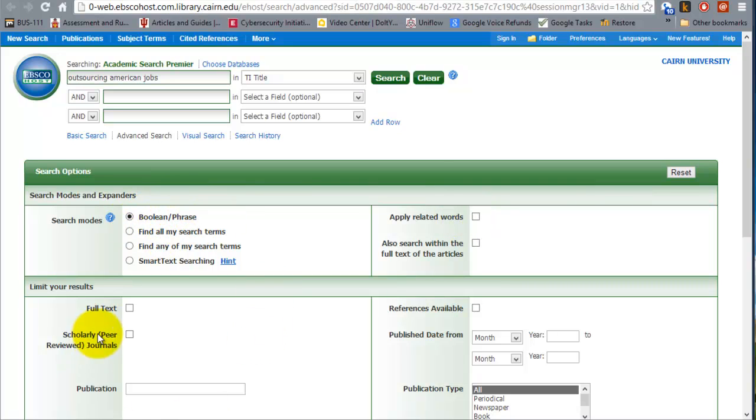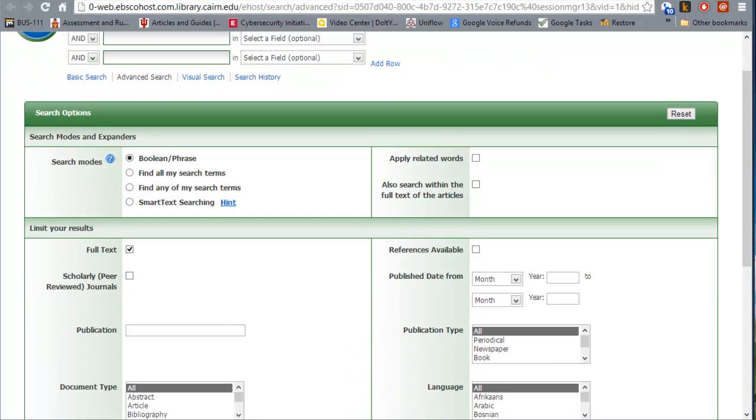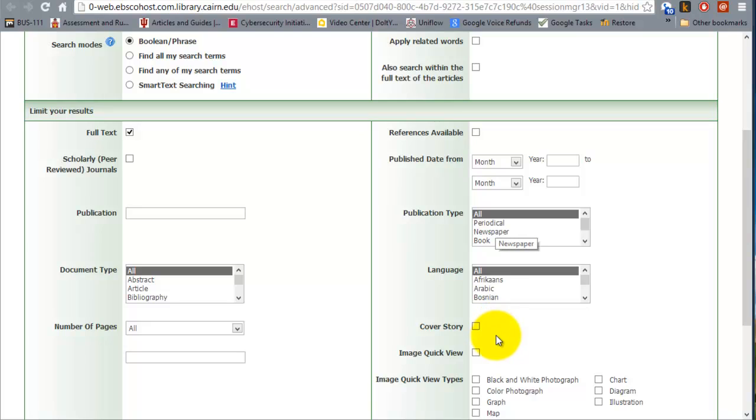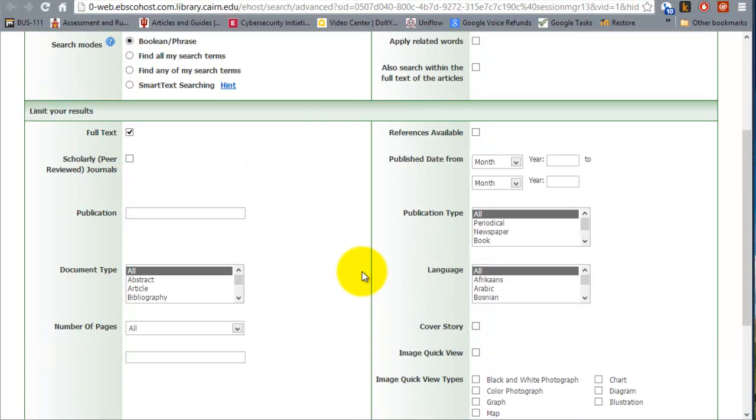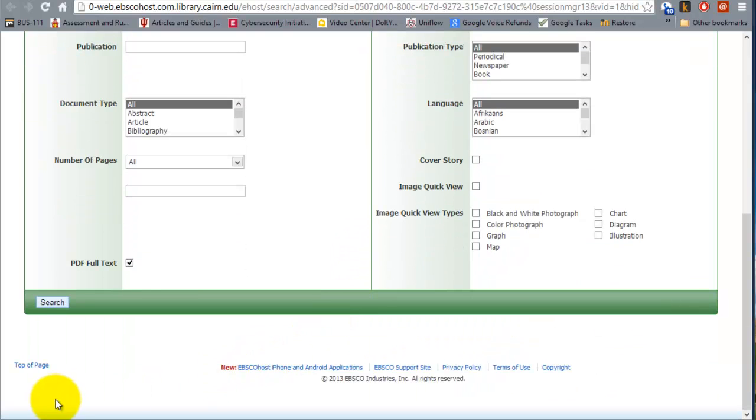Additional parameters: keep in mind that you can change to full text only and scholarly and peer-reviewed, because you want to narrow it down to the best of what you want. You can choose the type of resource. You can choose whether it can be an abstract and so on, number of pages, and customize it the way you want.